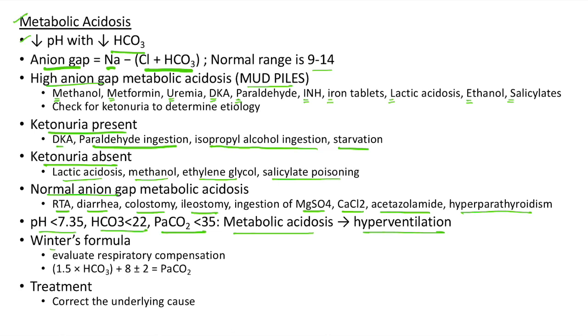Now let us see about Winter's formula. It is used to evaluate respiratory compensation. If the PCO2 is equal to 1.5 into bicarbonate plus 8 plus or minus 2, it indicates adequate respiratory compensation of metabolic acidosis. How do you treat a case of metabolic acidosis? We have to correct the underlying cause.